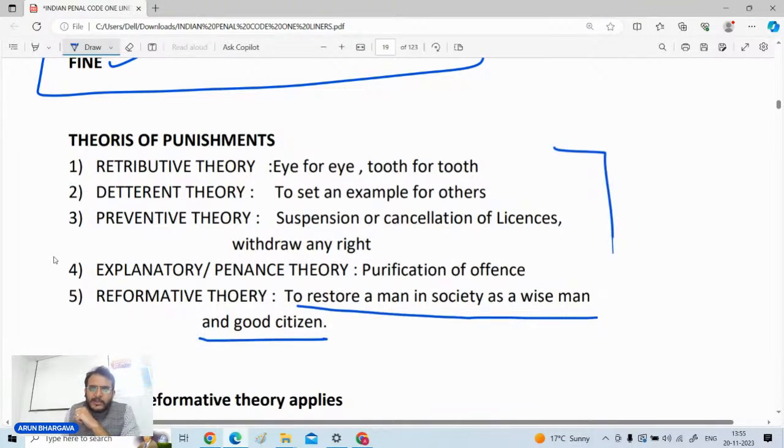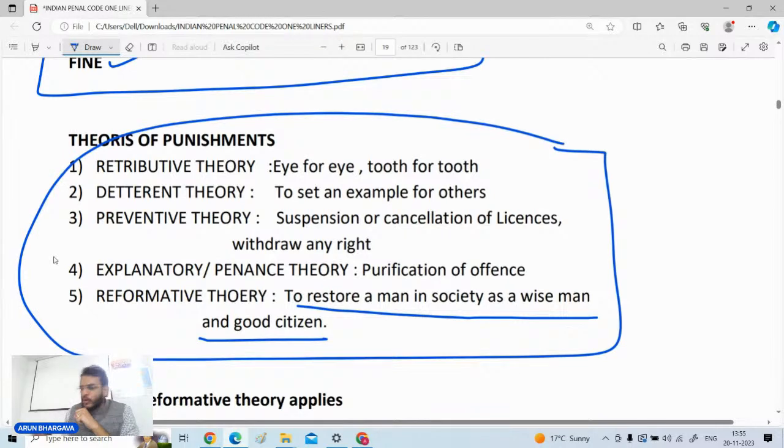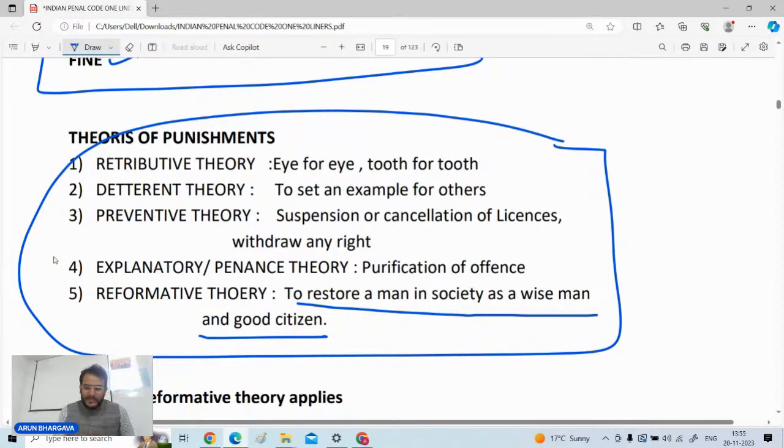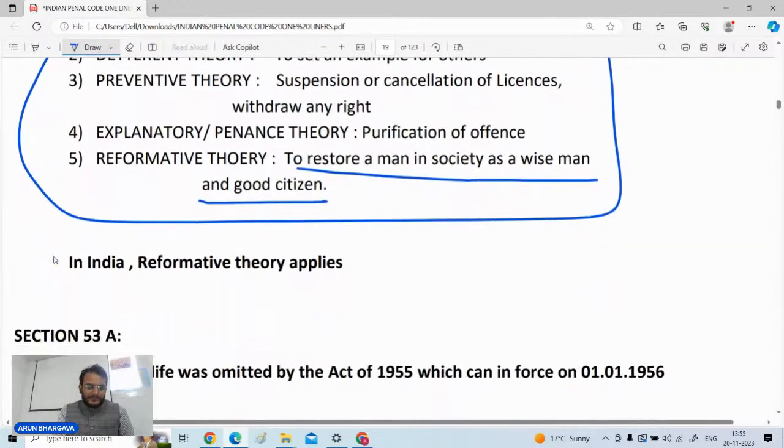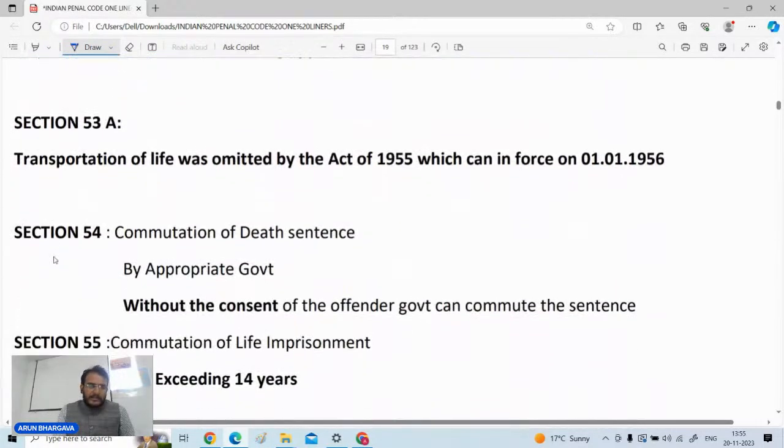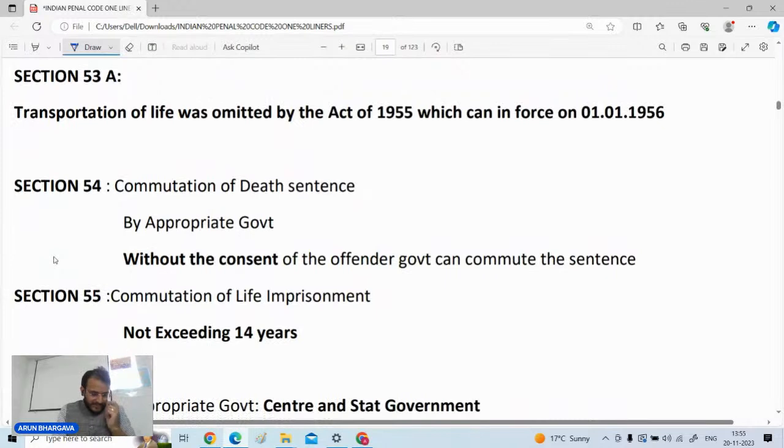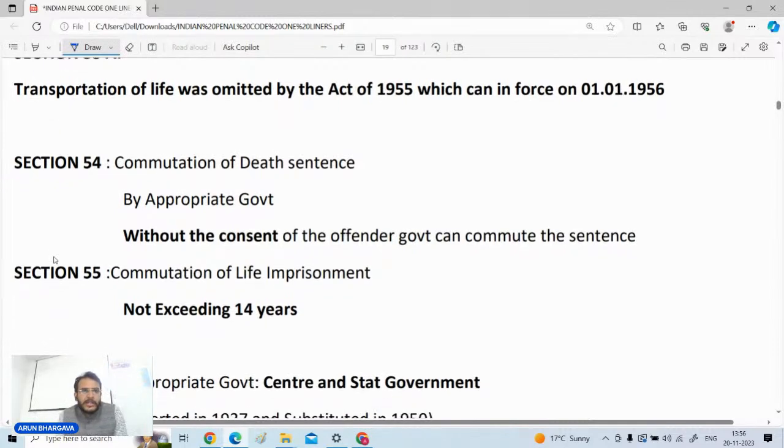My question to you people is, इंडिया में कौन सी थ्योरी अप्लाई होती है? Which theory of punishment is applicable in India? There are 5 theories on your screen. Which theory is applicable in India? Yes, everyone. कौन बताएगा? Which theory is applicable in India? Reformative है, deterrent है, कौन सी थ्योरी है? Reformative theory is there which is applicable in India. Very good. चलिए, coming to the next point.